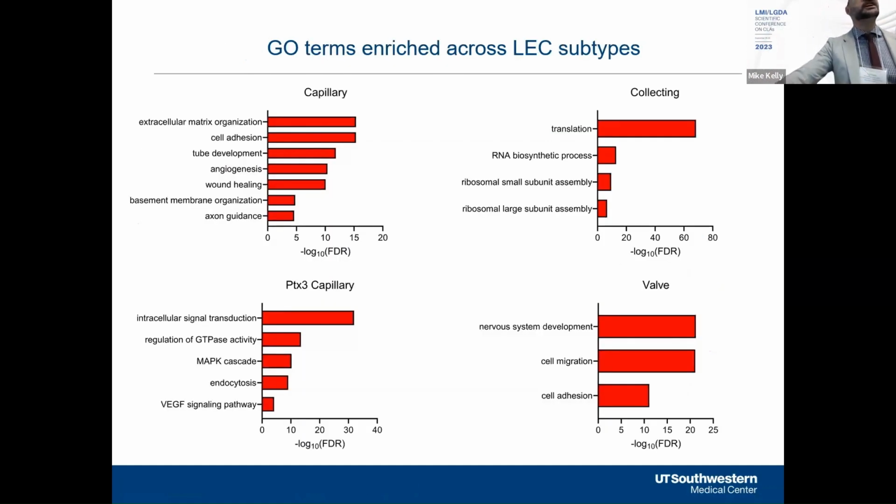We then performed gene ontology analysis to identify GO terms enriched in the particular LEC subsets. And while we found many interesting genes, I just want to highlight what we found with the PTX3 population, where we found that genes associated with the regulation of GTPase activity, MAP kinase signaling, as well as VEGF signaling were enriched in this population. And we think that this could potentially raise the possibility that this PTX3 population could be sensitive to changes in RAS MAP kinase signaling.